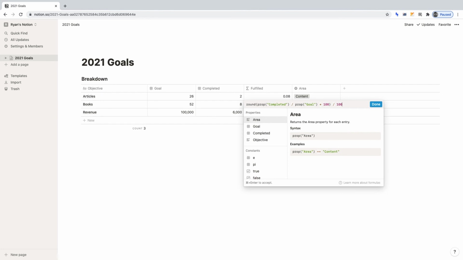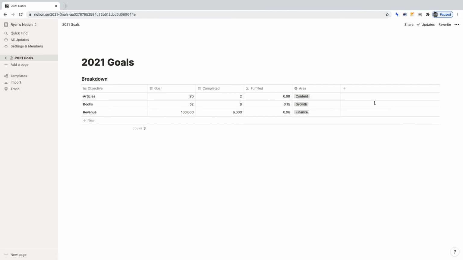Of course, we want our formula to show as a percentage. To do this, we must click the numbers icon to the left of the fulfilled cell. It shows when you hover over the cell, and select %. The formula will now be working as intended. In the future, you can use this formula in other tables where you want to track your percentage towards some goal you've set. This project is now complete.